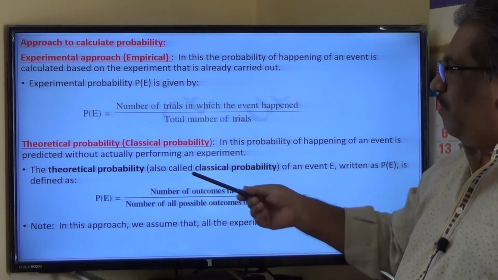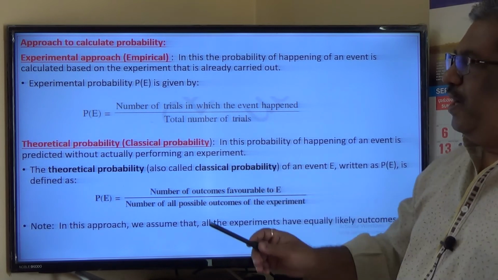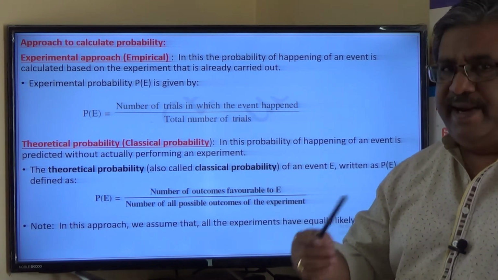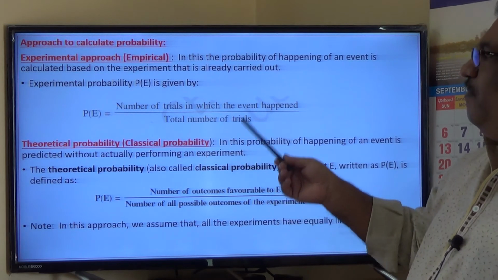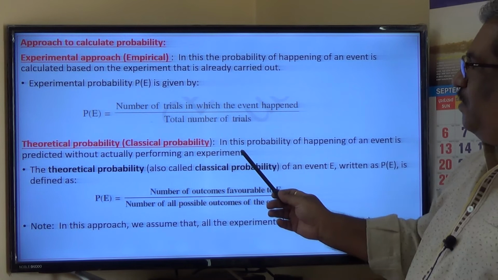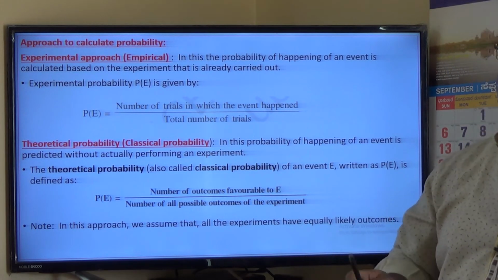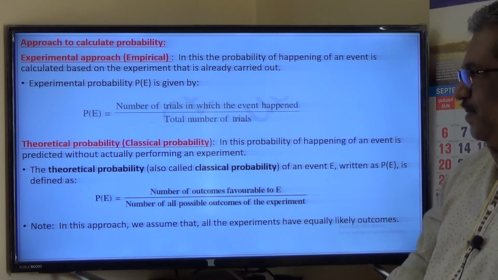Whereas theoretical probability, which is also called a classical probability, here we are going to predict the probability of an outcome based on certain assumptions. We are not going to carry out any experiment as such, but we can definitely predict the probability of an outcome based on certain assumptions.